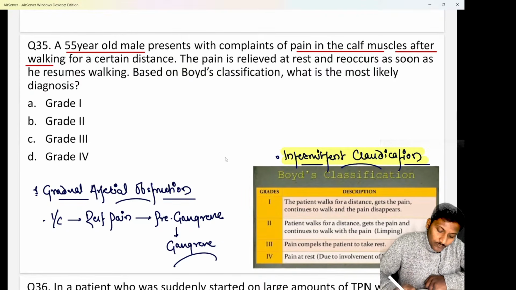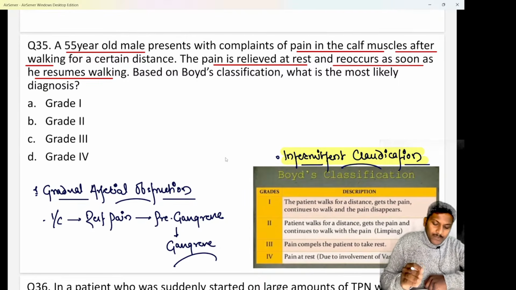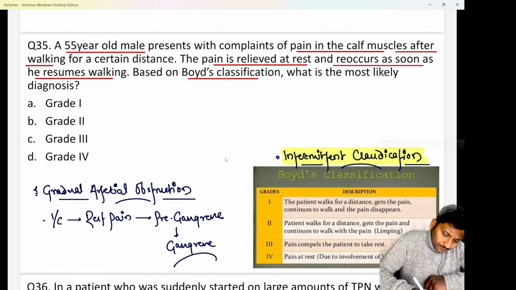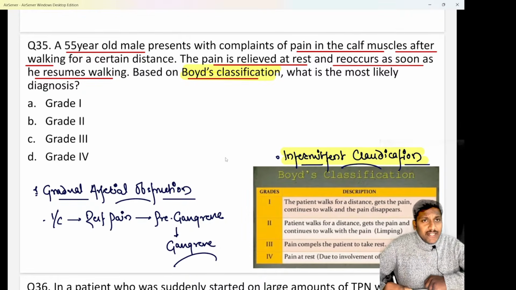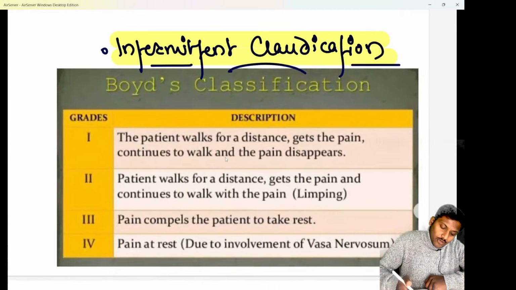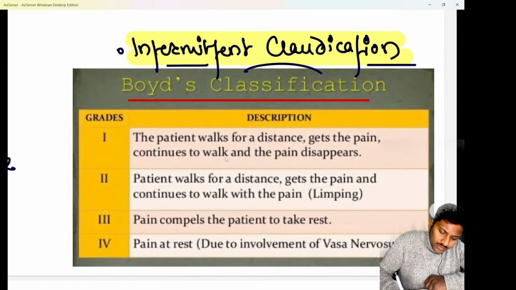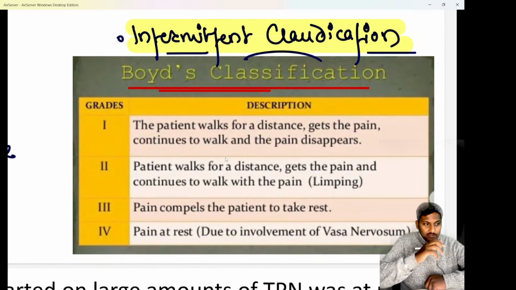Okay, so they are asking, the patient is having a pain which is relieved at rest and it recurs as soon as he resumes walking. So whenever the patient takes rest, the pain disappears, but as soon as he starts walking, again the pain starts. Now, based on the Boyd's classification or the Boyd's grading, they are asking what is the most likely diagnosis or what is the most likely grade. So we know for intermittent claudication we have the Boyd's classification or the Boyd's grading. According to this Boyd's classification, intermittent claudication has 4 grades.